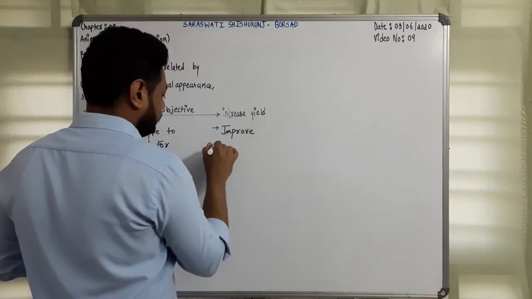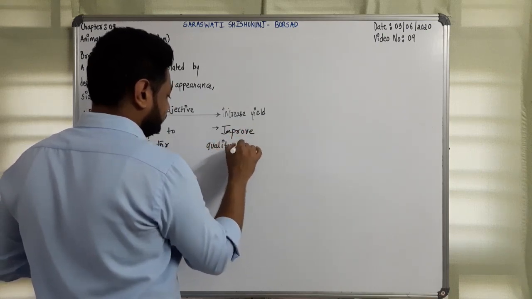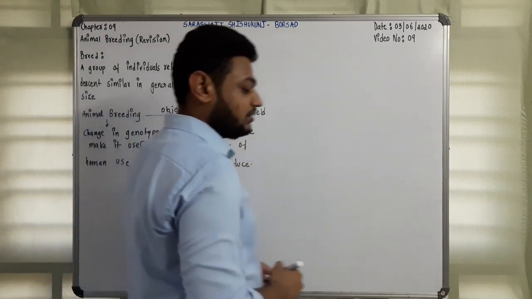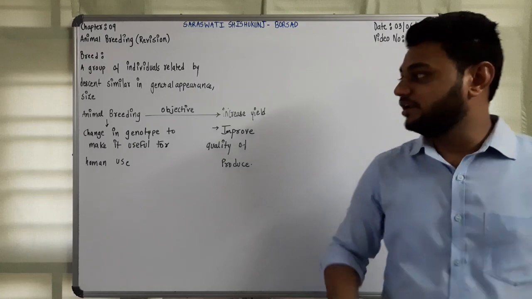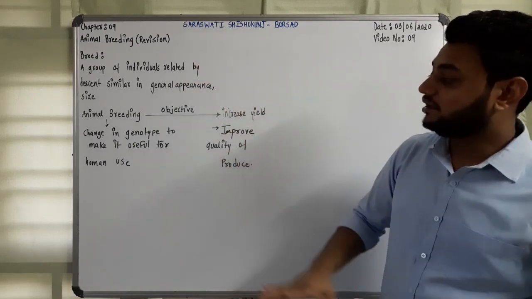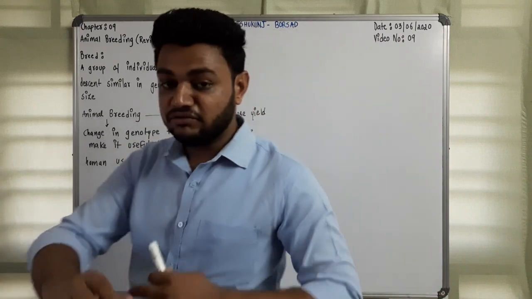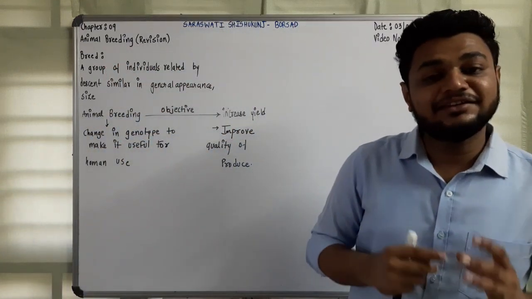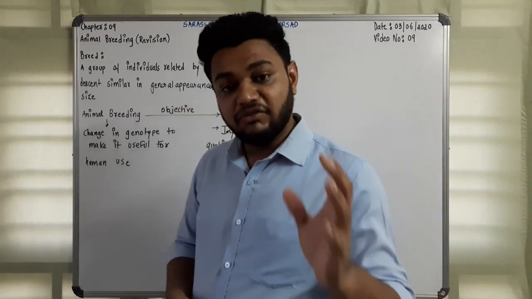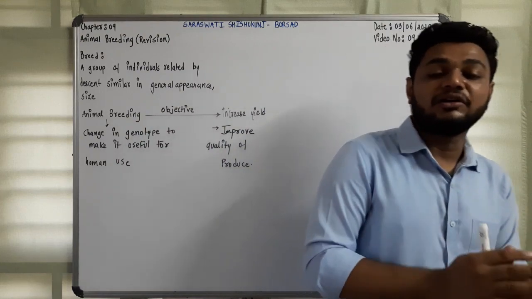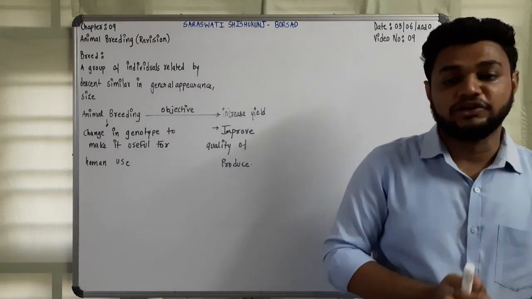So we discussed the definition of breed, then what is undergone in animal breeding, a change in the genotype to make the organism useful for human use.